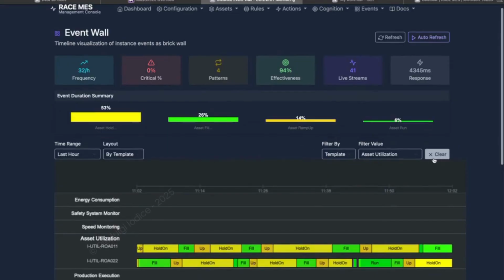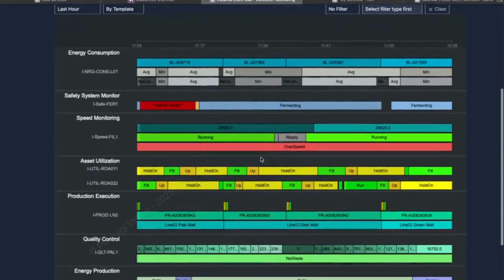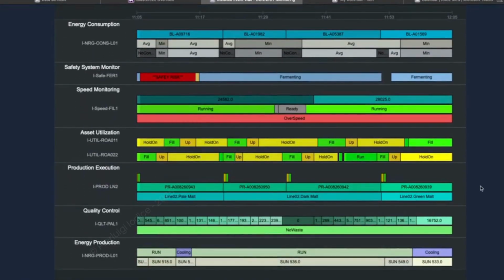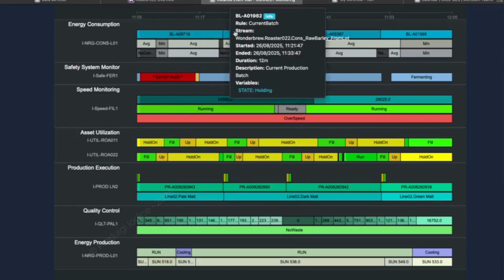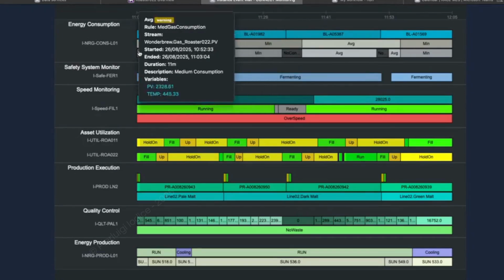From rule configuration, we design the event wall experience end-to-end. Set colors by category and criticality, choose the fields shown on the cards, define mappings, correspondences, and add calculations like duration, deltas, and moving averages.